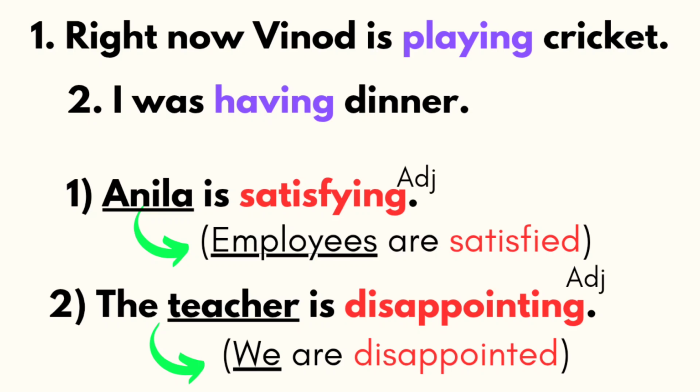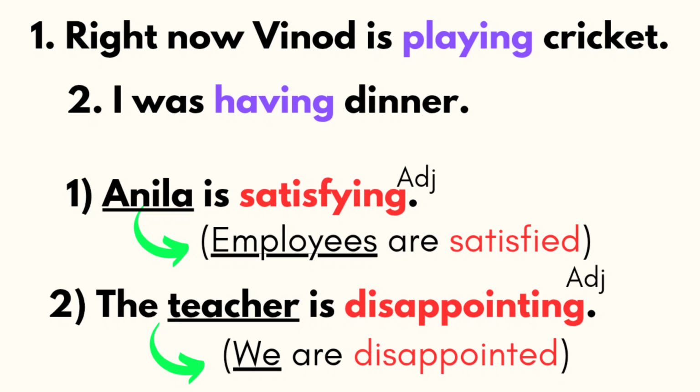Okay. And what is the result? Because of Anila, employees are satisfied. Because Anila increases salary to employees and she provides incentives. She provides car facilities to employees. Because of her, employees are satisfied. I hope this is clear. Here, satisfied and satisfying both are adjectives. Remember this. Employees are satisfied means employees receive feelings or emotions by Anila because Anila is satisfying them.